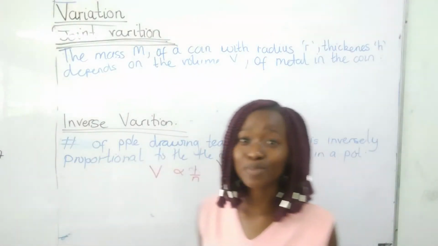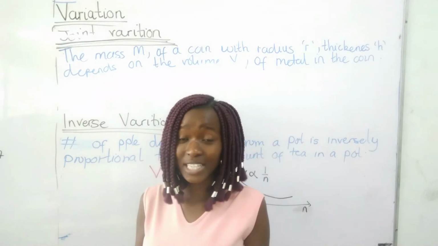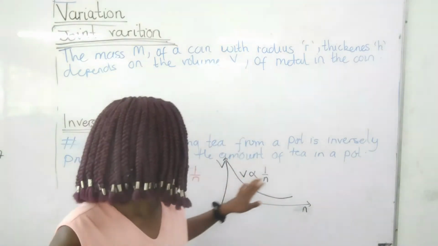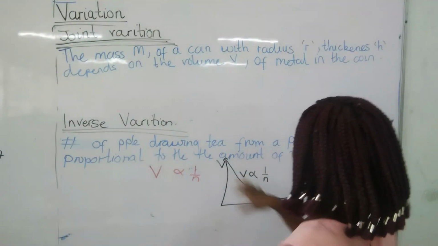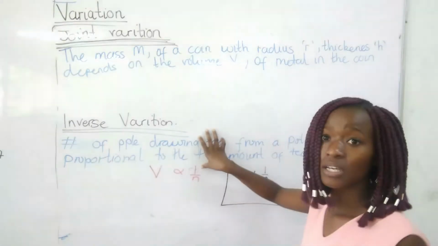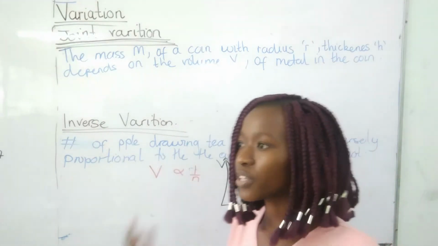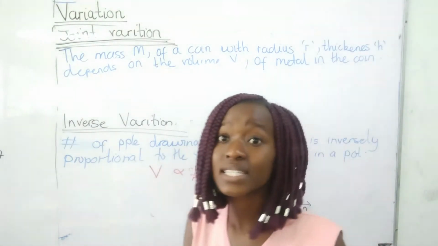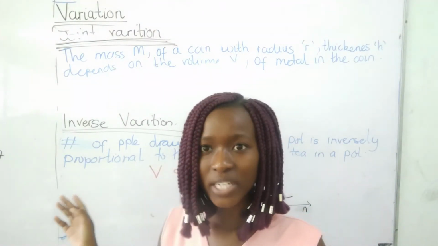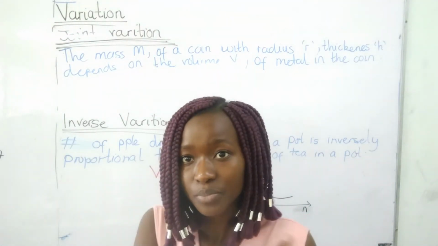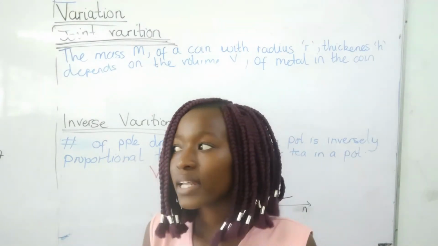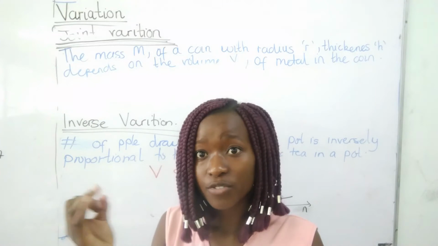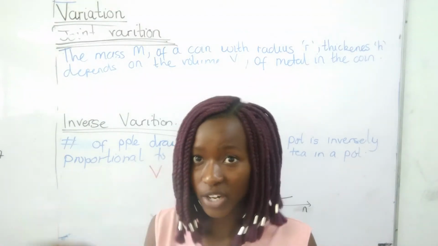I just don't know how to explain this, but this is how you see it. That's how it's different from the others, where we are just dealing with one thing, like volume and the number of people, or distance and time. But for this one, mass, radius, height, and volume are all involved.